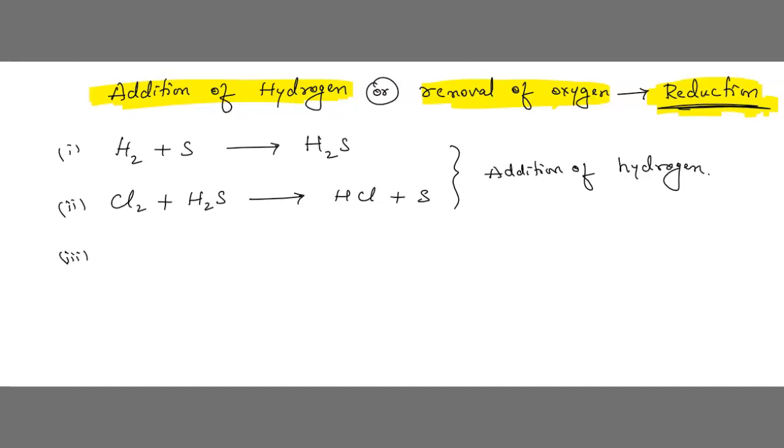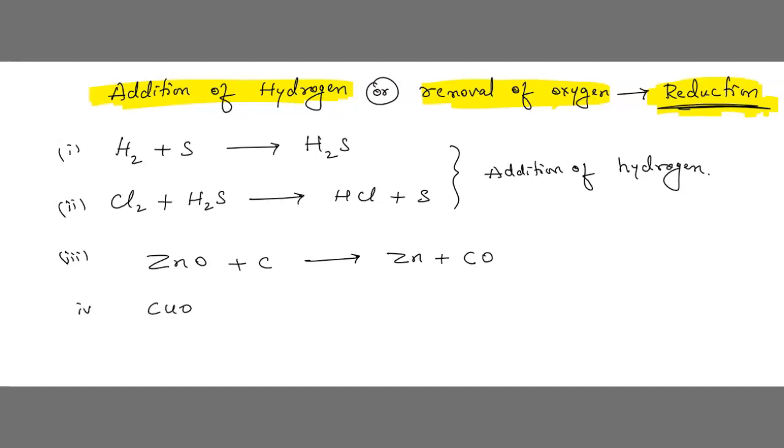Understood? Next, the third case we can see: zinc oxide plus carbon gives zinc plus carbon oxide. First ZnO was there. While it is coming here, it has become Zn. So zinc oxide is going under reduction. It is losing oxygen while it is coming to the opposite side.